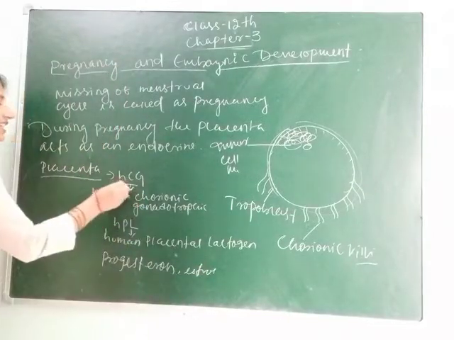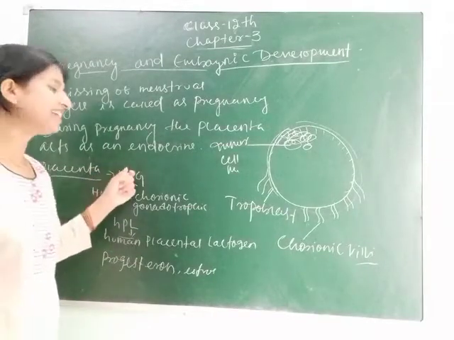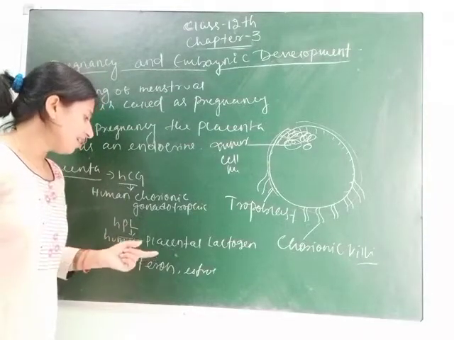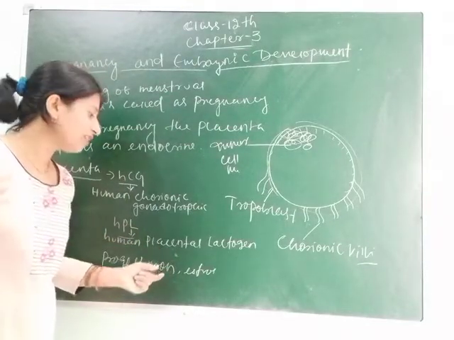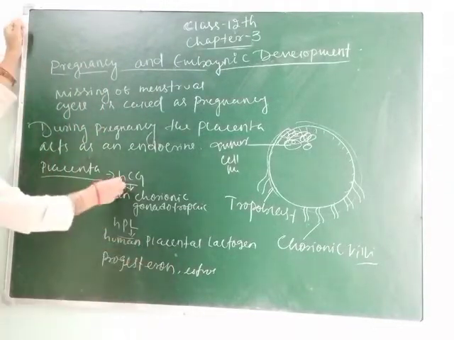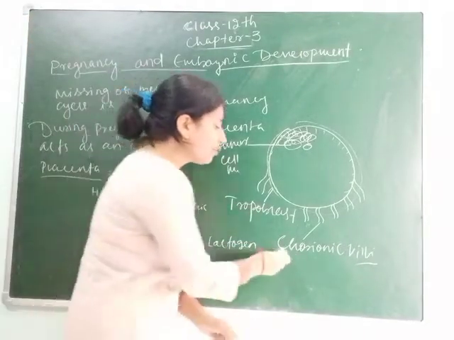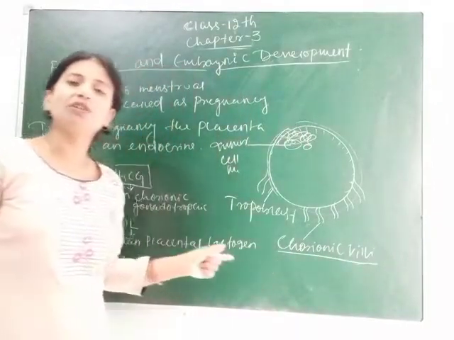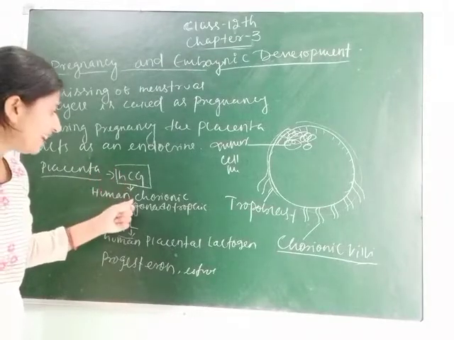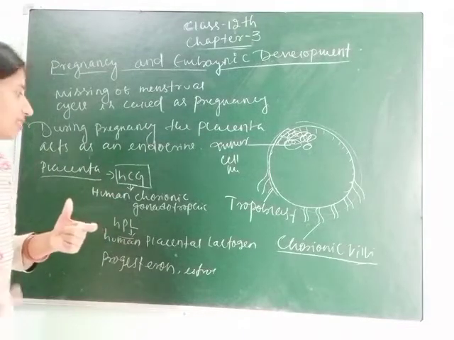But HCG and HPL are secreted only from the placenta. Progesterone is secreted from the corpus luteum, and estrogen also helps in the maintenance. So let's see the function of HCG, human chorionic gonadotropin. Here I have written chorionic villi. This hormone secreted from the placenta helps in the maintenance and thickening of the chorionic villi, which get attached with the endometrium of the uterus.